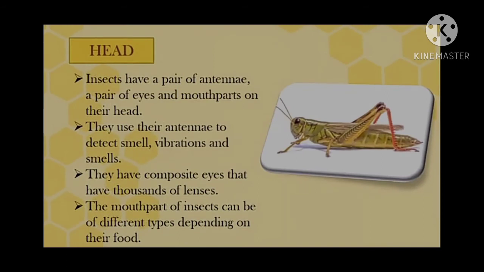Head. Insects have a pair of antennae, a pair of eyes, and mouth parts on their head. Sorry, my dears, they have a pair of antennae, which means 2 feelers that you can see in the front.